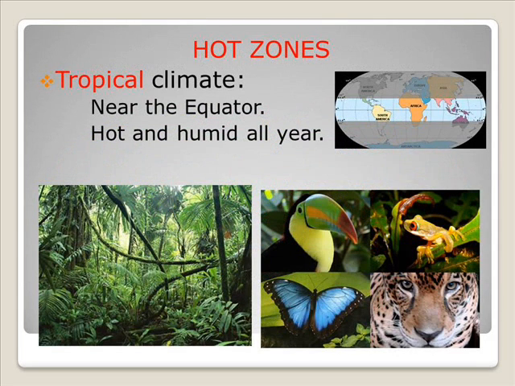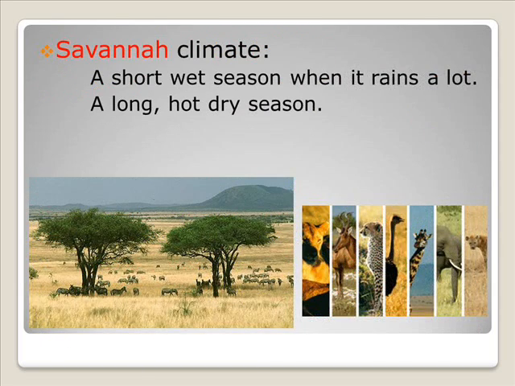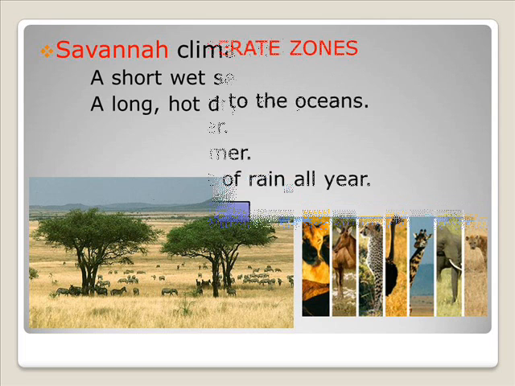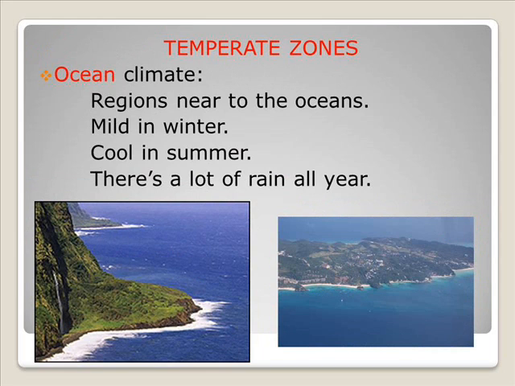Hot zones: tropical climate, near the equator, hot and humid all year. Savanna climate, a short, wet season when it rains a lot. A long, hot, dry season. Temperate zones: ocean climate, regions near to the oceans. Mild in winter, cool in summer. There's a lot of rain all year.